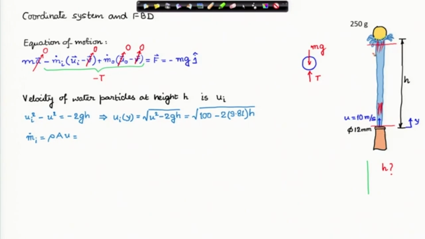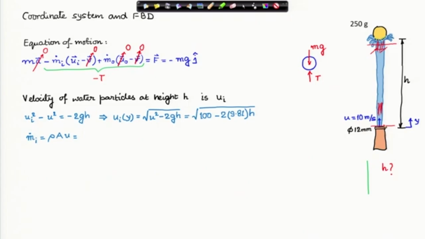Here I do not know the area. Remember that this jet of water is going to flare up. The diameter here is going to increase because the velocity is reducing, and it must carry the same mass of water. Mass flow rate must remain the same. There is no loss. Therefore, since the velocity goes down, the area must go up, so that m dot at any level is the same.